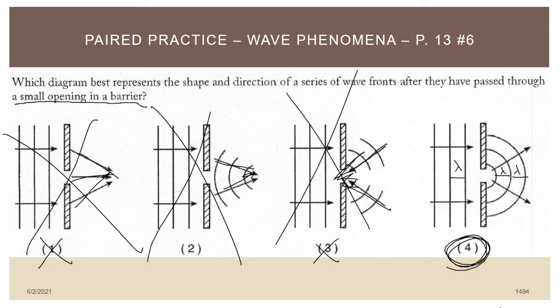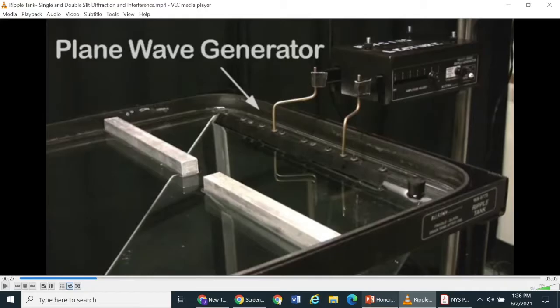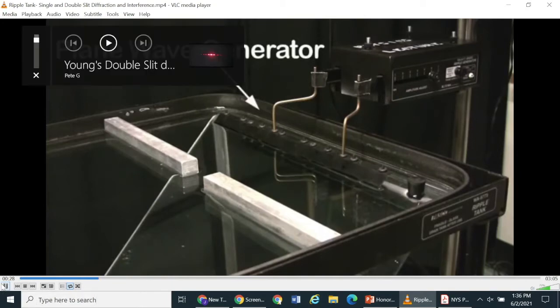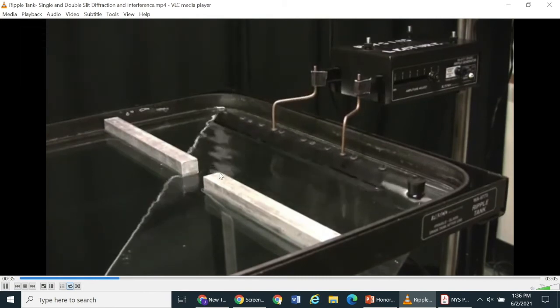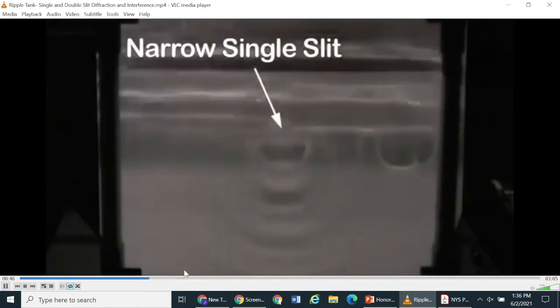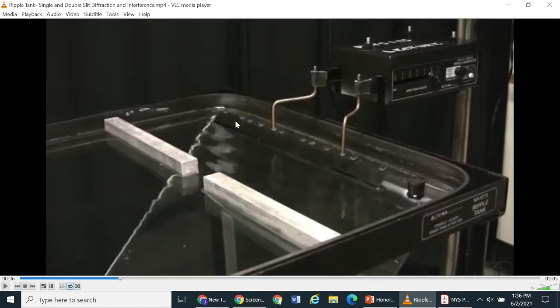Let's take a look at how that works in the real world. So in this video here, we have a device called a ripple tank. And this ripple tank is basically just a device that's going to generate ripples in this water. Notice here we have an opening in a barrier, a single slit diffraction experiment. Now they're going to show us a view of this basically through like a projection on a mirror. And notice here when we have a narrow slit, you can very clearly see that the flat plane wave generator, let me just go back to that, is going to generate plane waves, which are those flat wave fronts. And when they pass through the opening in the barrier, notice they emerge in a semicircular pattern.